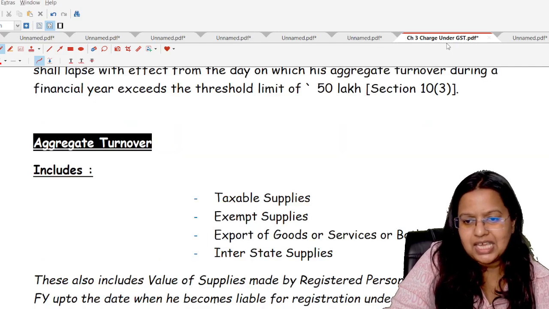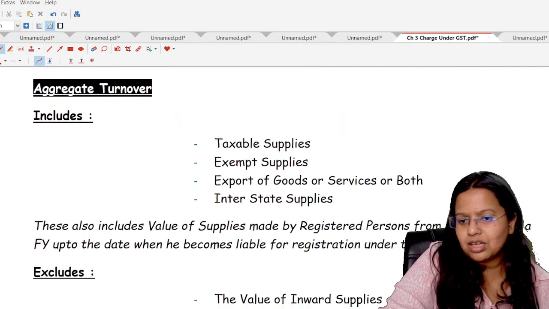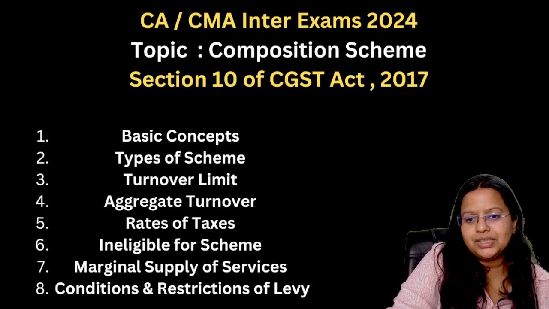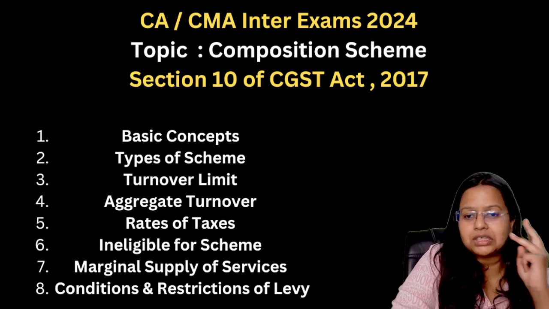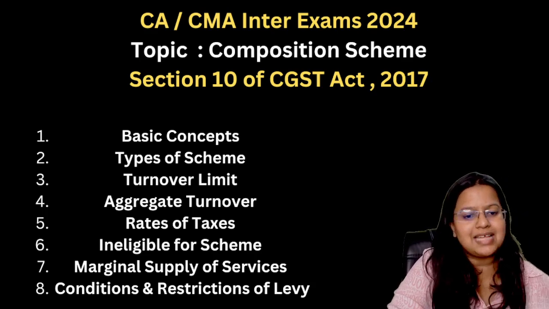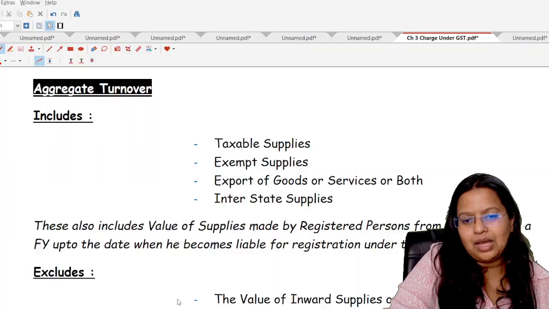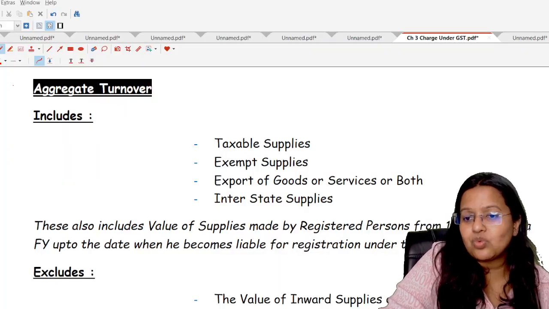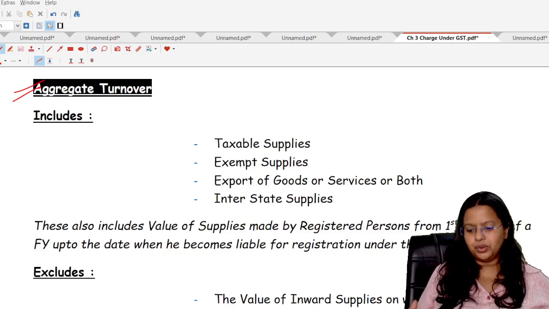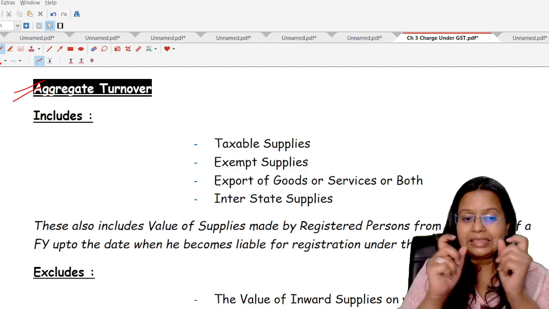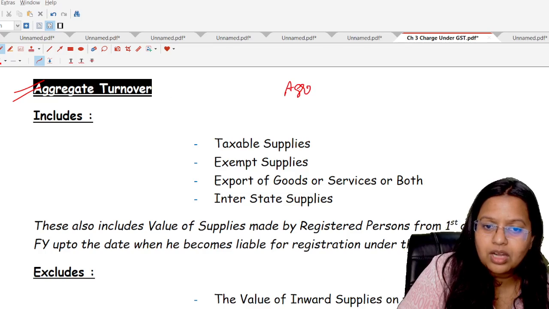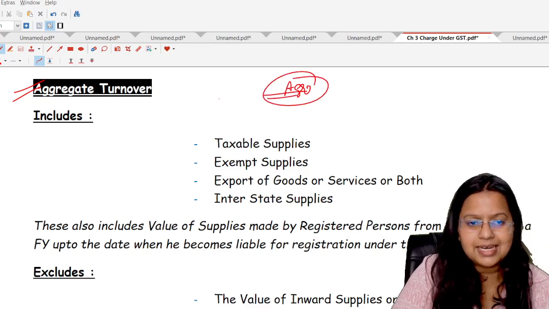So we have covered the case of services also. Let's come to the subtopics, how many subtopics we have covered here. Students, we have covered the third subtopic also, that is the turnover limit in the case of goods and in the case of services. Now, come to the next subtopic, that is what is the meaning of turnover. Whenever we check the turnover limit, we will check the aggregate turnover. Now, what do you mean by aggregate turnover? Let's understand this part.